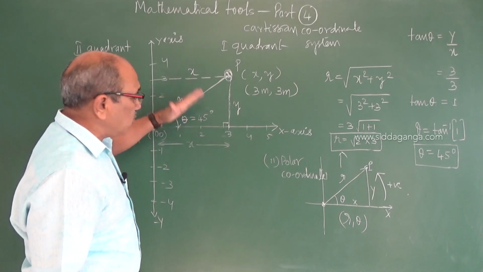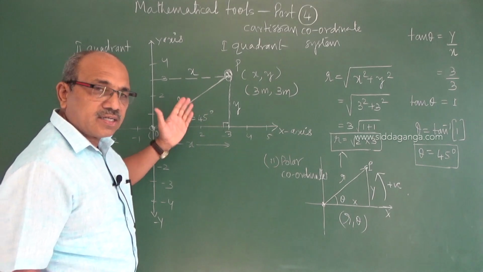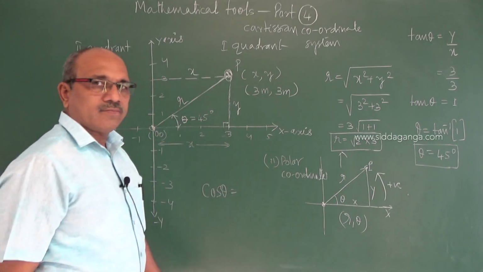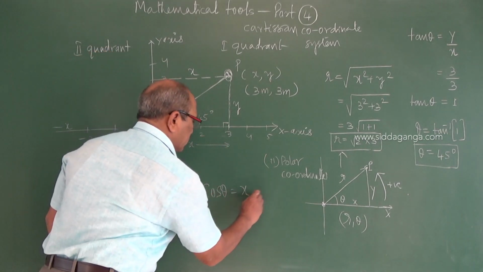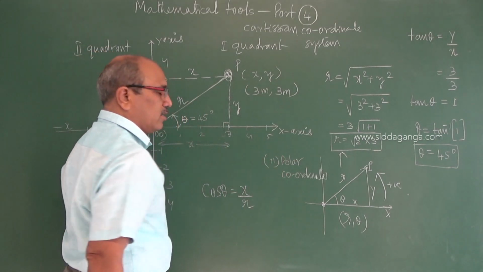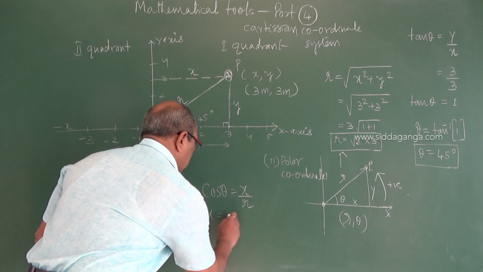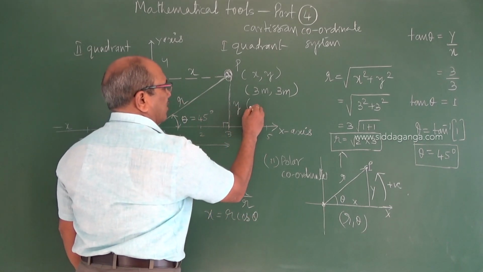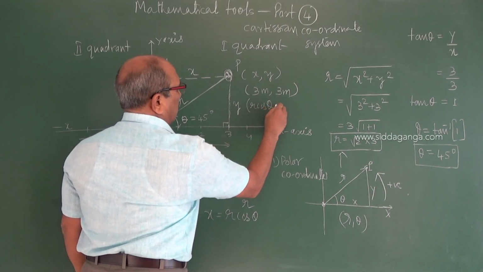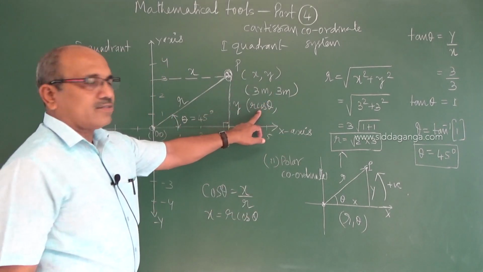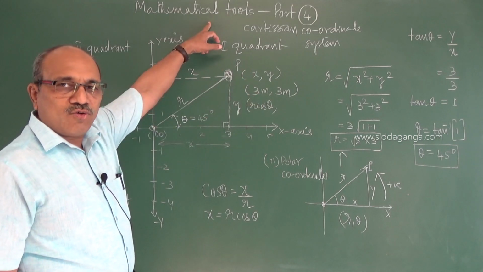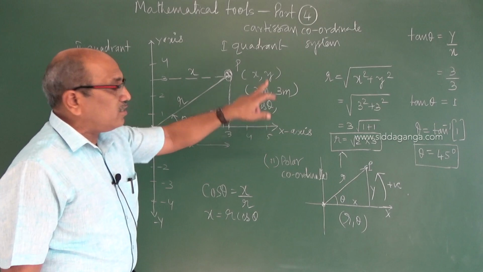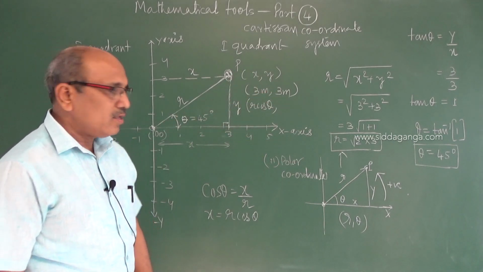Adjacent side by hypotenuse you have defined as the cos function, cos theta. Adjacent side is x, hypotenuse is r. Therefore I can write x is equal to r cos theta. Now fine, I can write r cos theta as the x coordinate, as in the Cartesian coordinate system. Now I have r cos theta equivalent to that in the polar coordinate system.